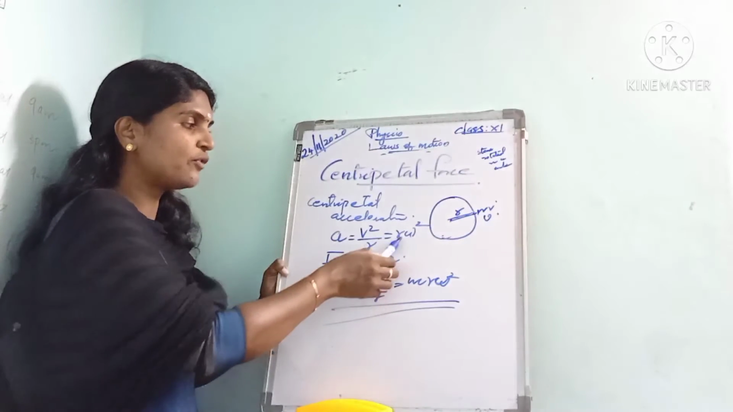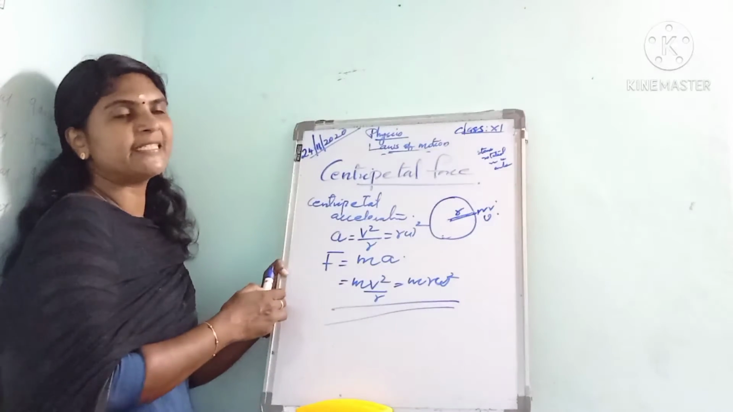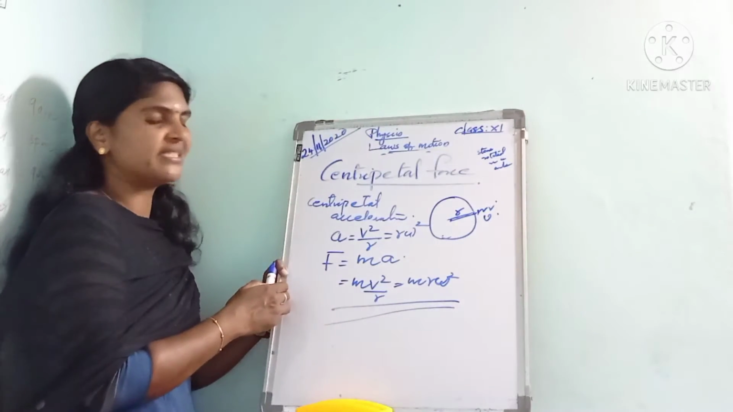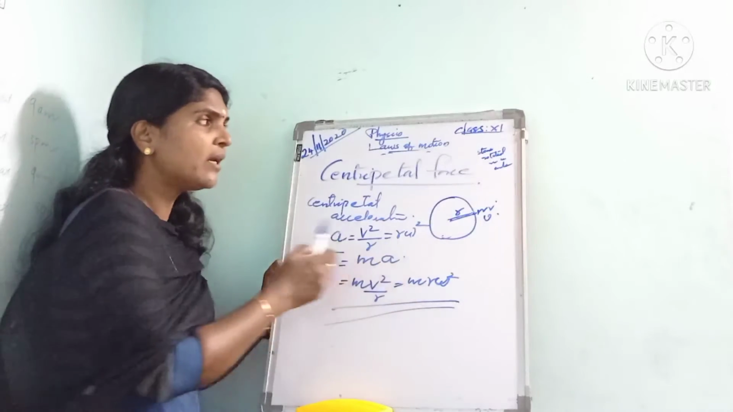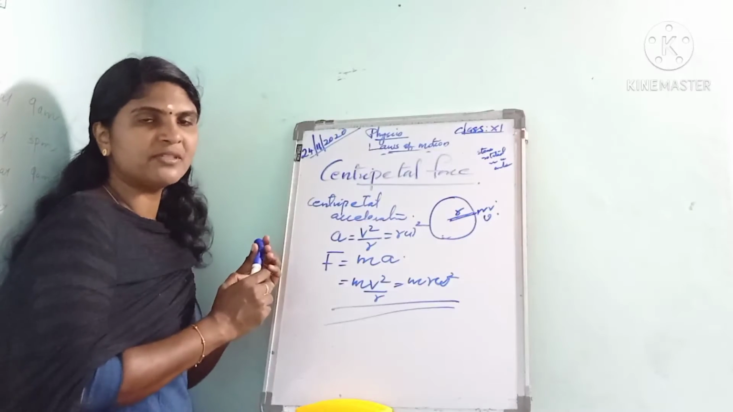And instead of a, we can also write r omega square. So the centripetal force is m r omega square. This is the expression for centripetal force, mv square by r or m r omega square. Now you know the examples of centripetal force.